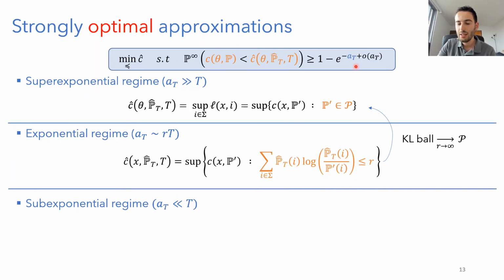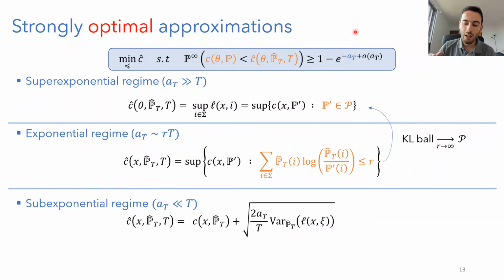Now, if we decrease further the desired out-of-sample guarantees, we want AT to be smaller than T, for example, log T. And therefore here we can have, for example, polynomial guarantees. Then the optimal estimation is SVP, sample variance penalization. So it's regularization with the empirical variance, square root of the empirical variance, so empirical standard deviation, with exactly the scaling, which is square root of 2AT divided by T.